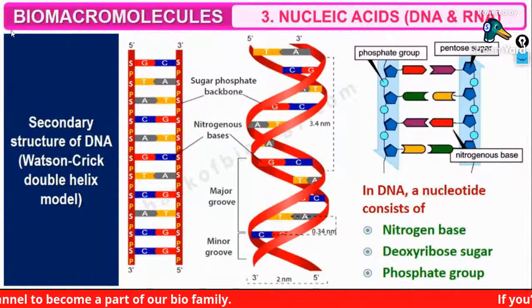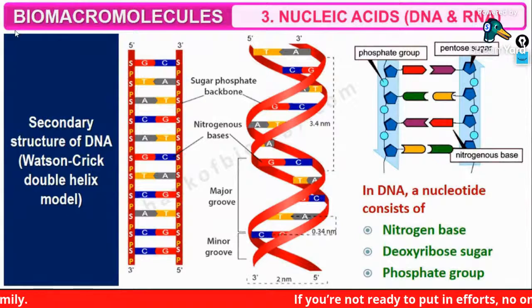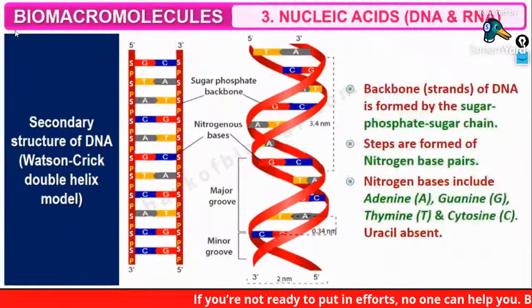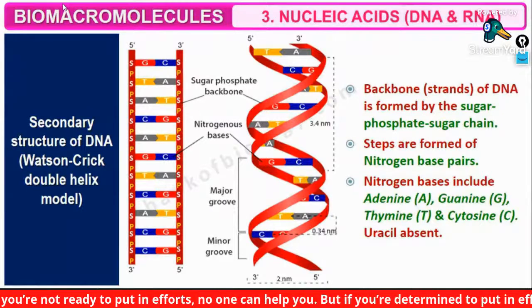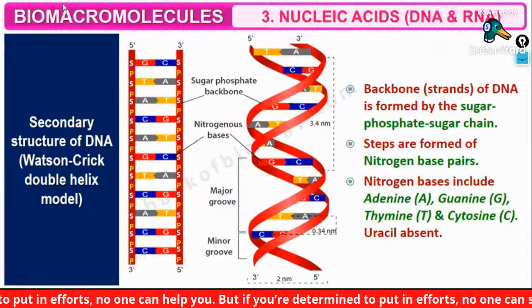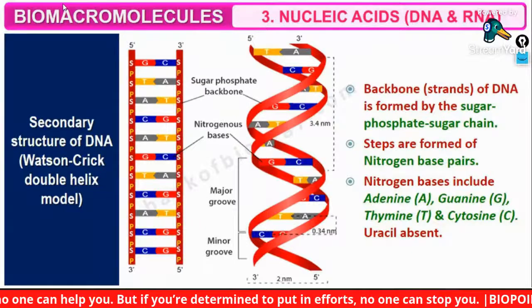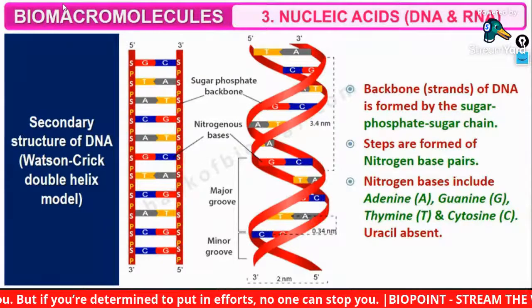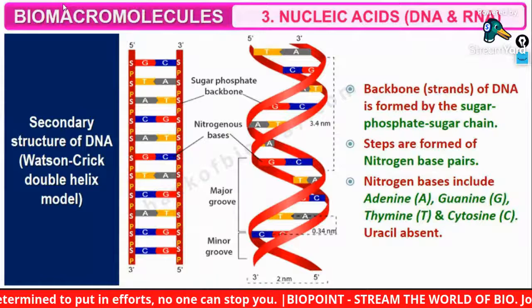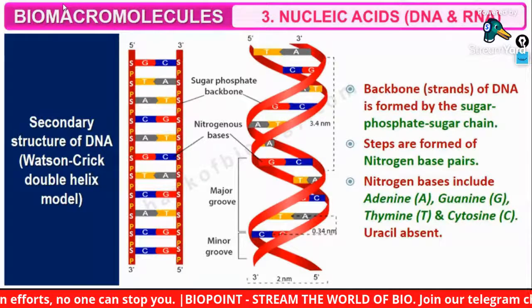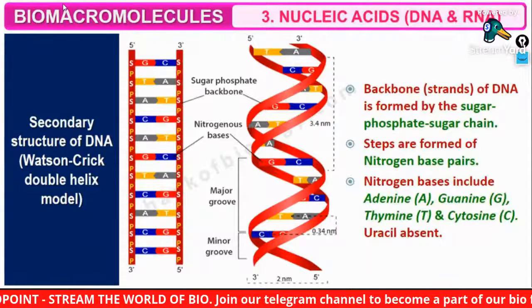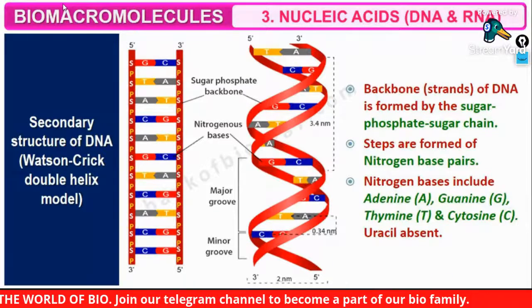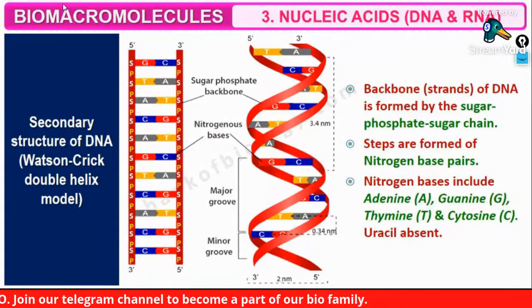Okay guys, the secondary structure of DNA consists of a nitrogen base, deoxyribose sugar and a phosphate group. The backbone of the DNA is formed by the sugar and phosphate, whereas the nitrogen bases project out just like the steps in a staircase. They get projected from this particular backbone.